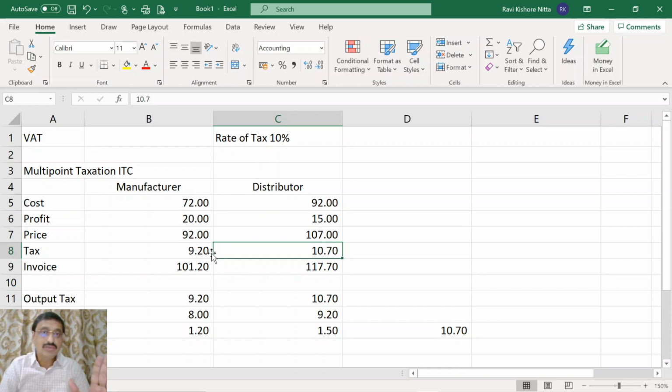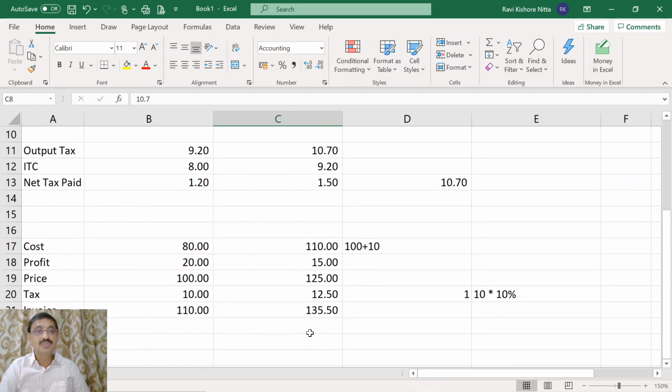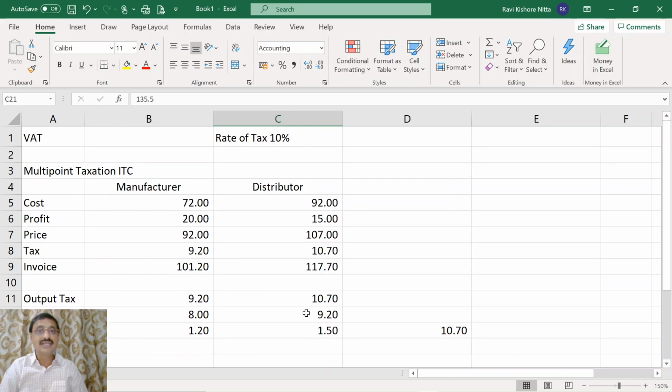So, the VAT model eliminates the cascading effect. Cascading effect is nothing but a tax on tax, which will increase the price of the product. If you examine, the invoice price in the preceding example is 135, but the invoice price of the distributor in the VAT model is 117.7 only, which is less.